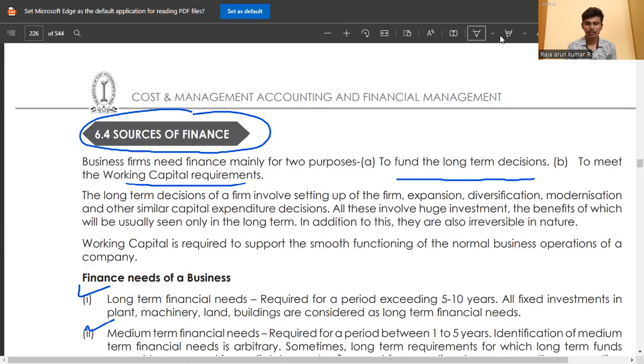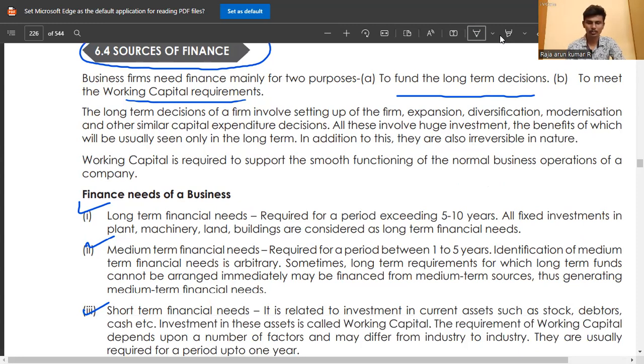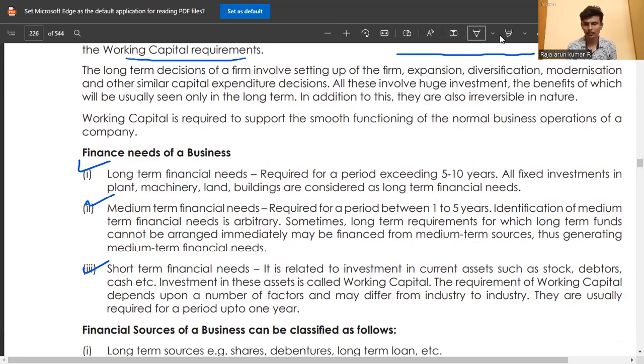So we come to the sources of finance. In sources of finance, we understand where we get the money, in a clear and explained manner, like given in study note 6. The business needs finance mainly for two purposes: to fund the long-term decision and to meet the working capital requirement. There are two things.